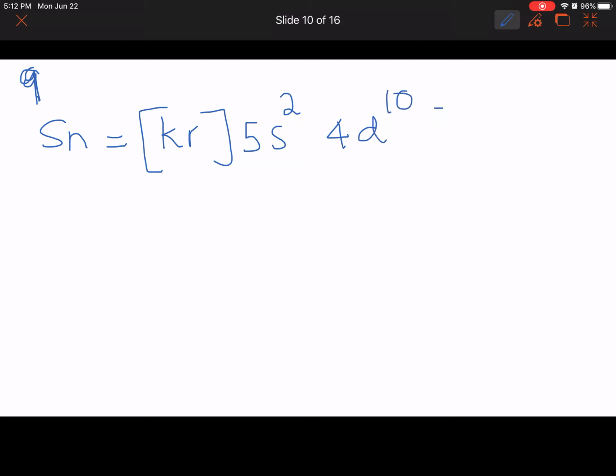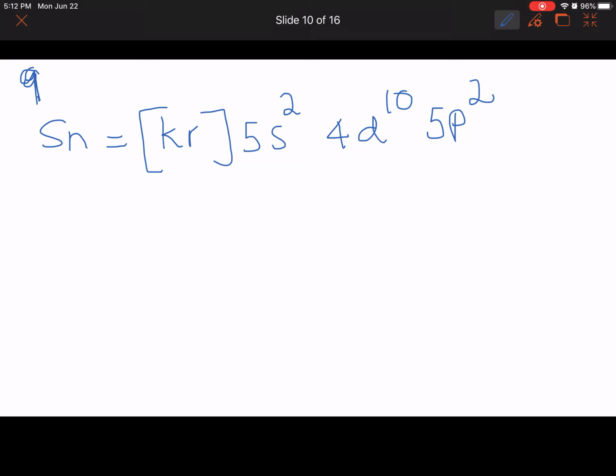Okay, so we are looking at the tin electron configuration, number 9. Prior to tin, we have the noble gas krypton. Tin is in the fifth period, so it is going to be 5s2, 4d10, 5p2.